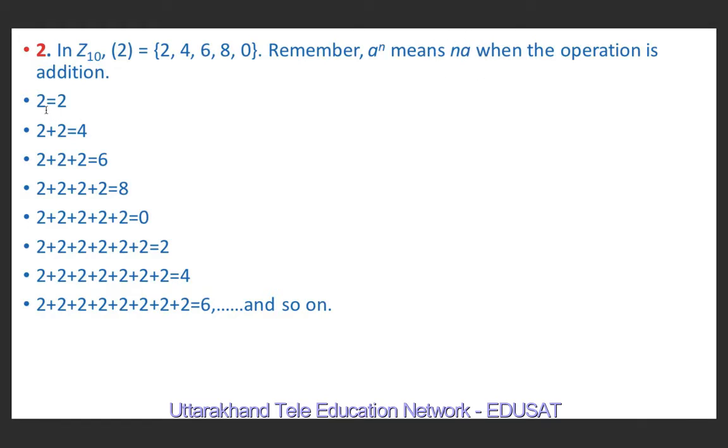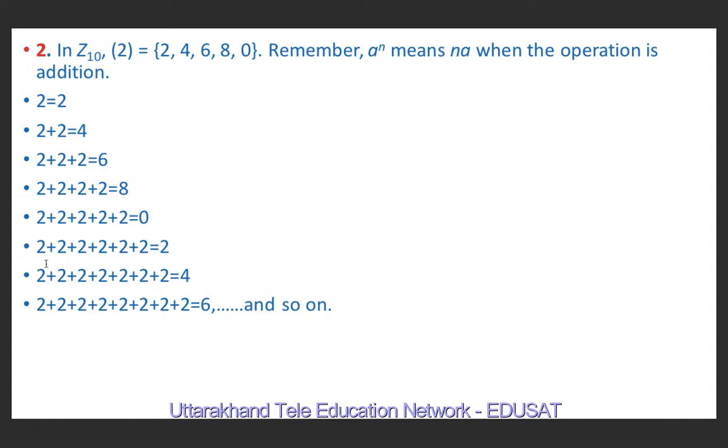So 2 raised to power 1 is nothing but 2. 2 plus 2 is 4. If we divide 4 by 10, the remainder is 4. 2 plus 2 plus 2 is 6. If we divide it by 10, the remainder is 6. If we add 2 four times, we will get 8. If we divide it by 10, the remainder is 8. Now 2 plus 2 plus 2 plus 2 plus 2, this is 2 five times, which means 10. If we divide it by 10, the remainder is 0. And 0 is the identity element for this group Z10.